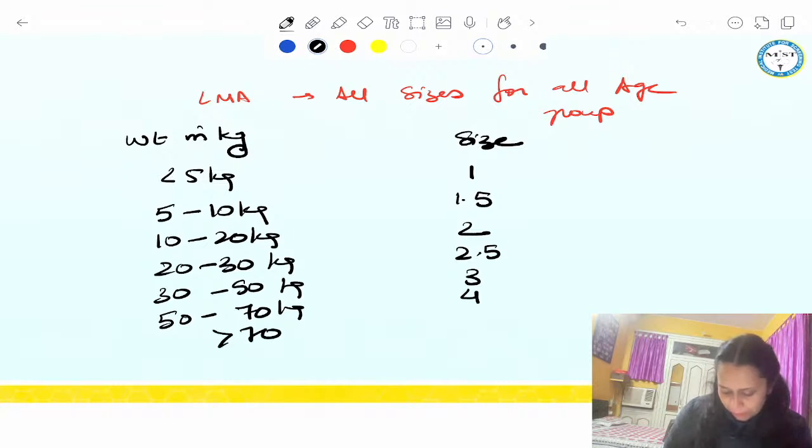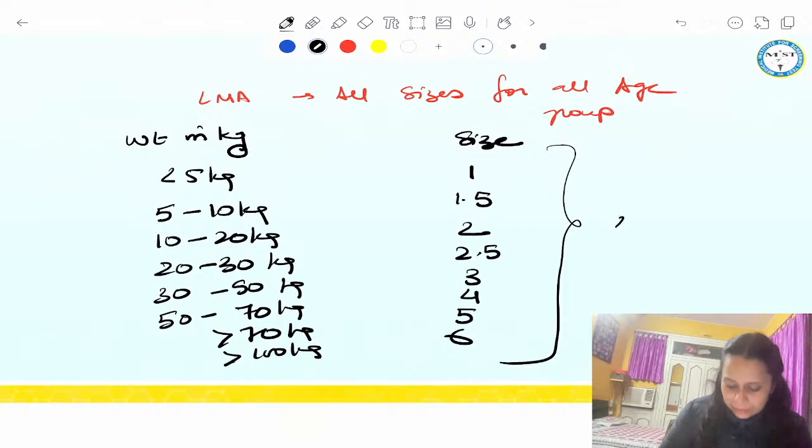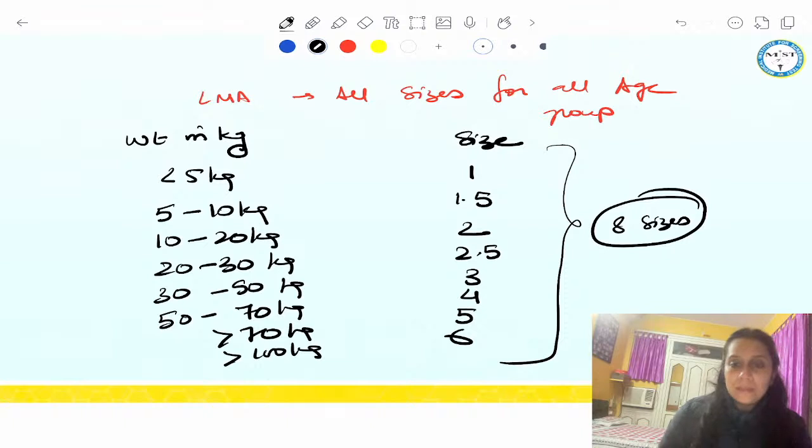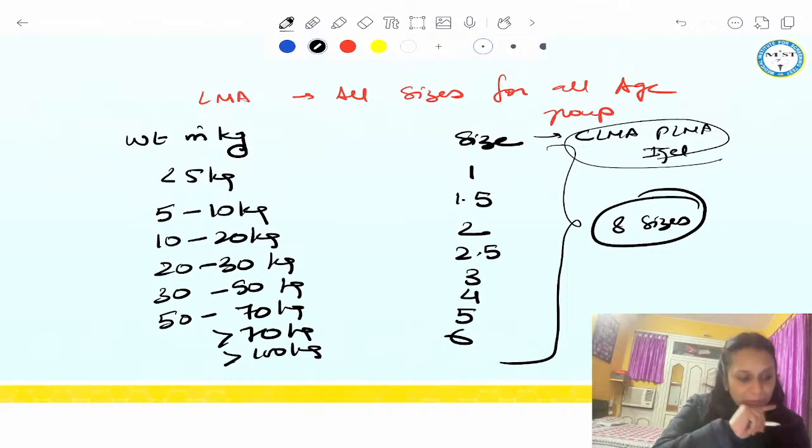More than 70 kg, 5. And more than 100 kg, it is 6. So we have 8 sizes available for your classical LMA, for PLMA, for iGel, for LMA Supreme, for all, we have all sizes available.